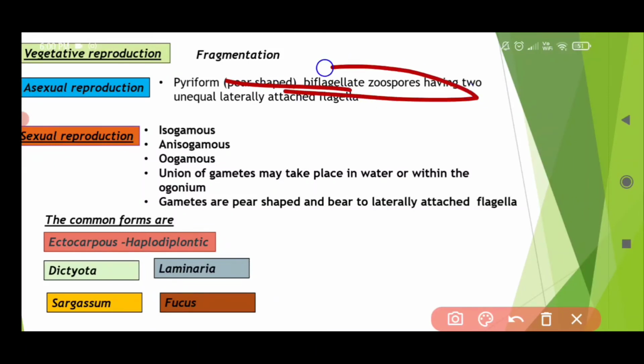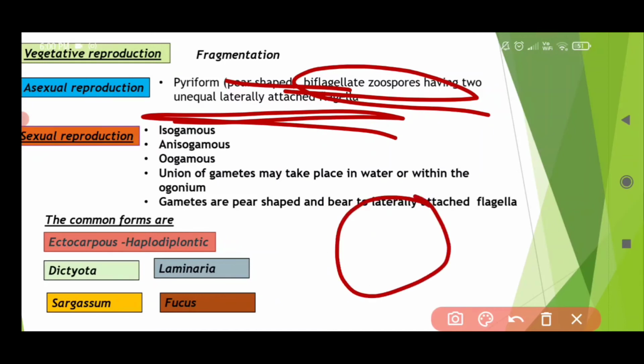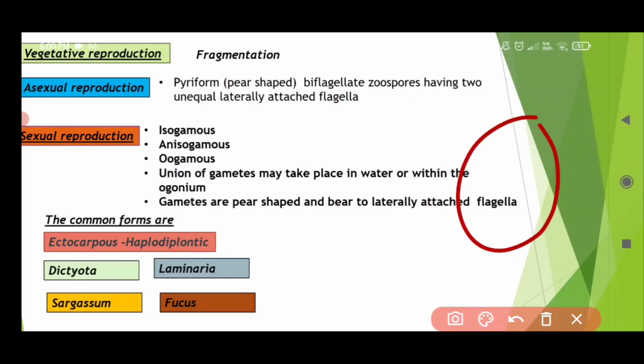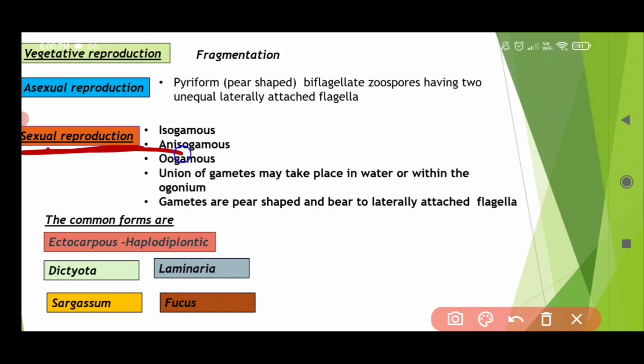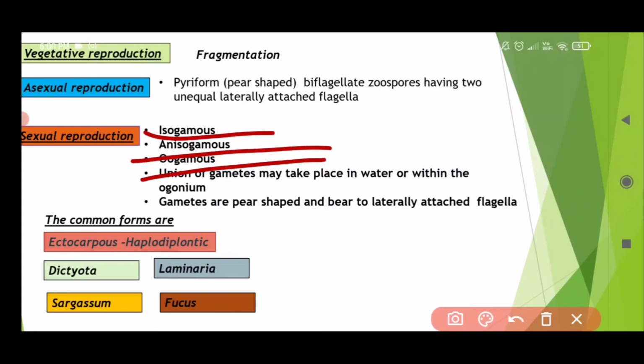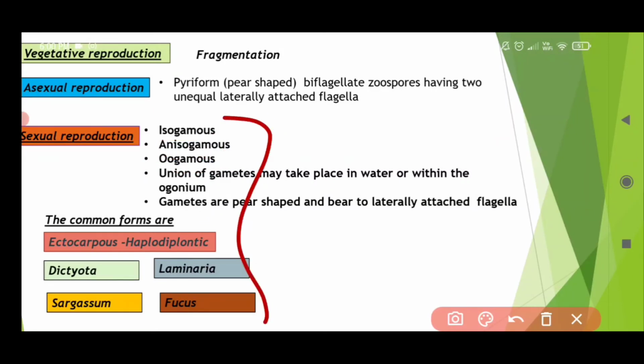These pear shaped spores are biflagellate, and the flagella are lateral. In chlorophyceae the flagella are apical, at the top, but in phaeophyceae they are lateral. Sexual reproduction is by isogamous or oogamous, so it can be either way.